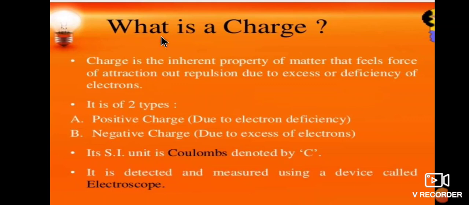Therefore it is of two types. Charge is of two types. Charges can be classified into two types. One is positive charge due to electron deficiency, and negative charge due to excess of electrons.